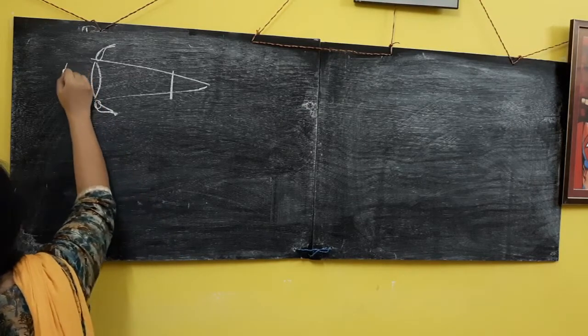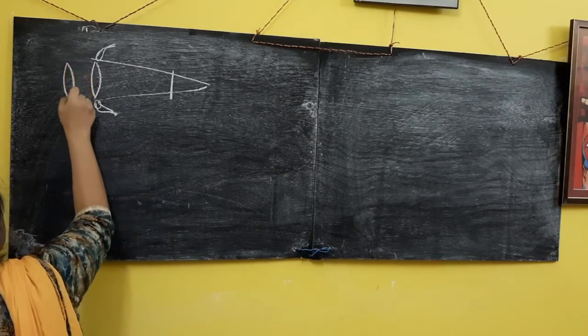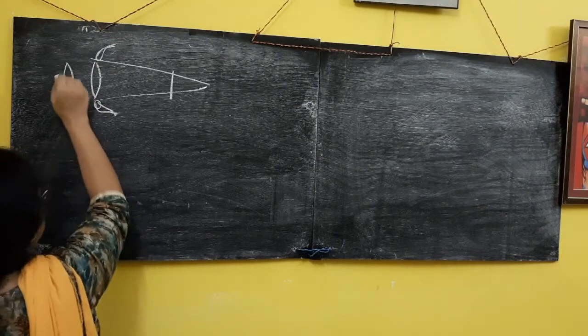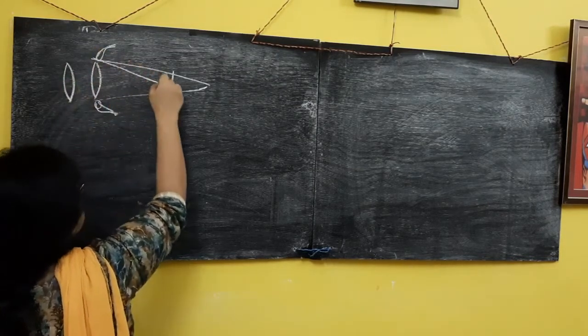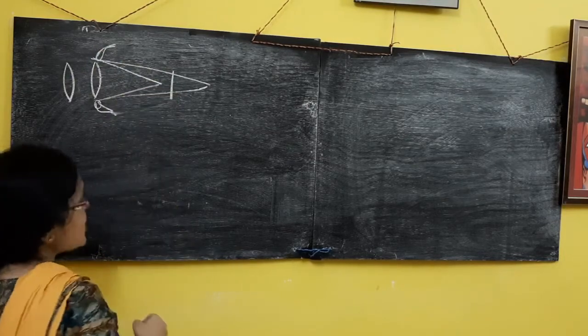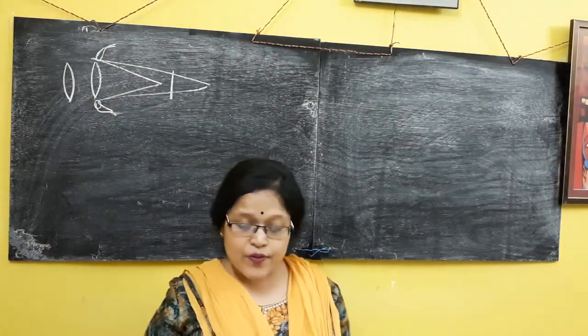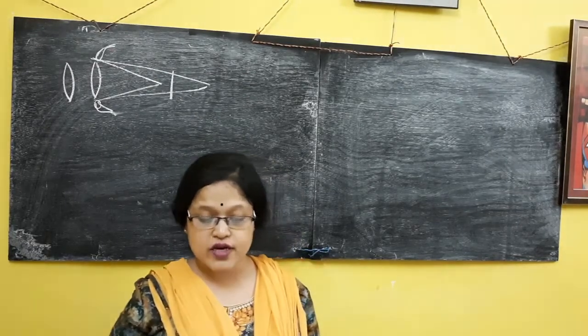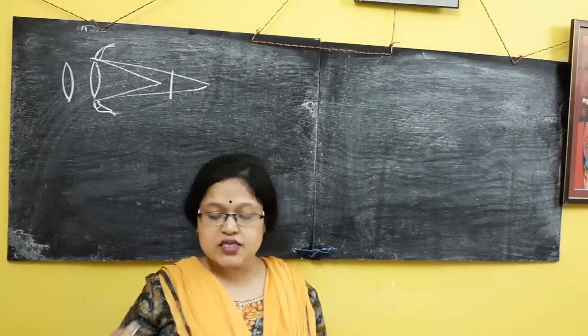If you put a convex lens in front of your eyes, the focal length will be increased and the image is formed on the retina.